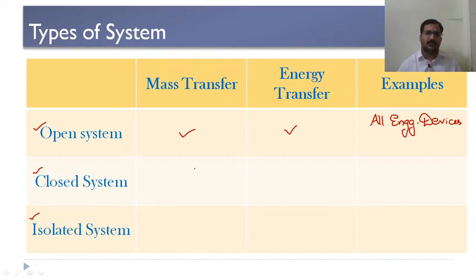Whereas when it comes to a closed system, there will be no mass transfer across the boundary of the system, whereas energy transfer takes place across the boundary of the system.